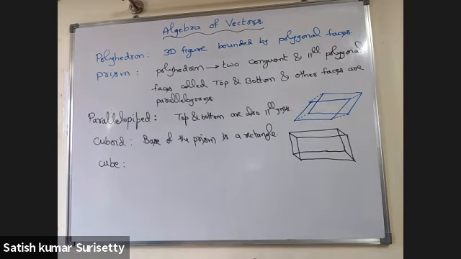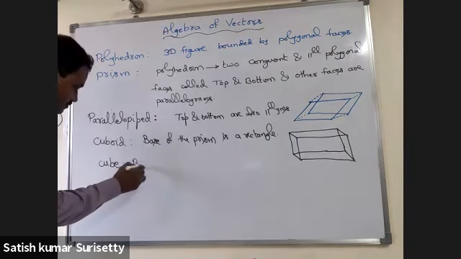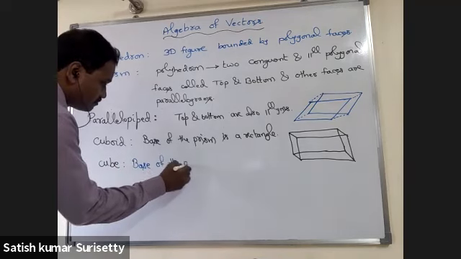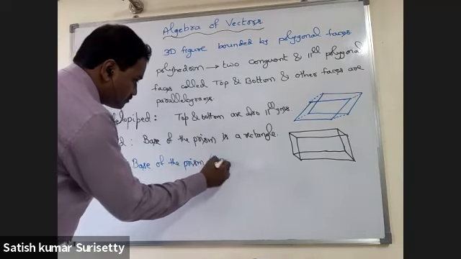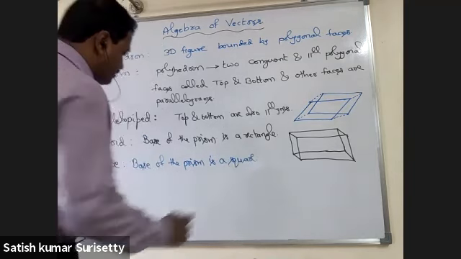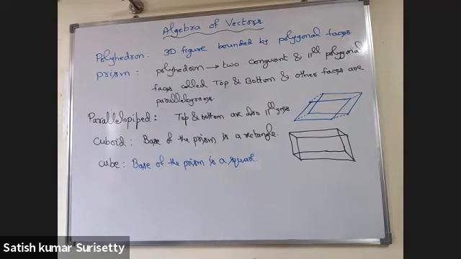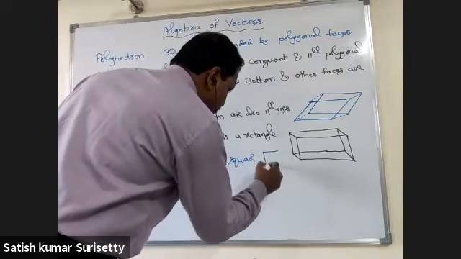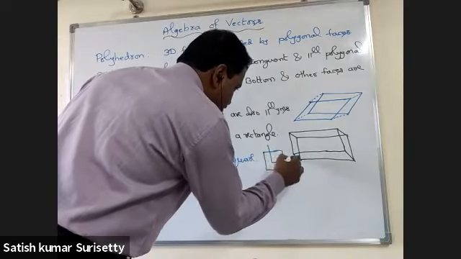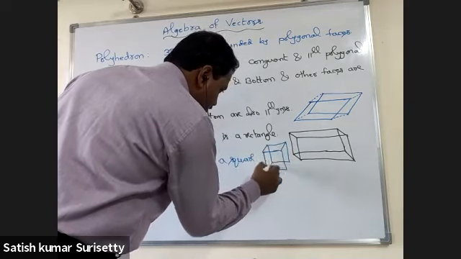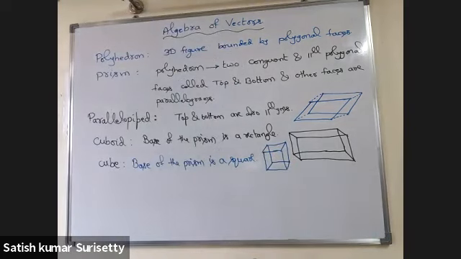Cube. If the base of the prism is a square, then it is said to be a square prism, also called a cube.